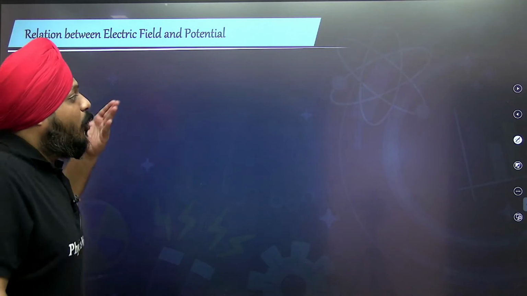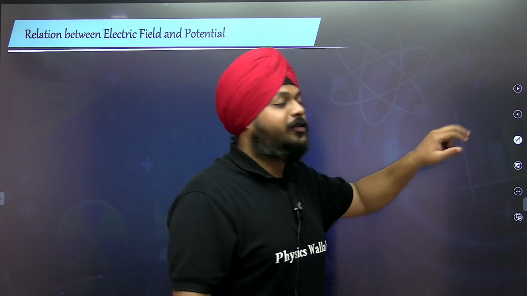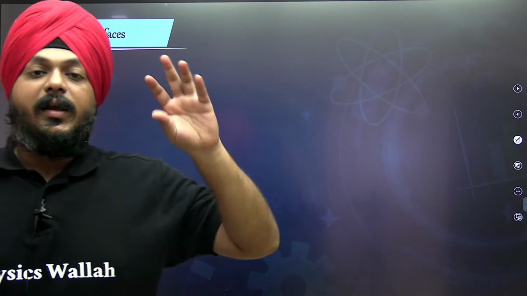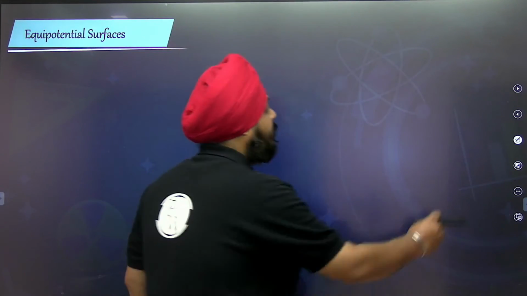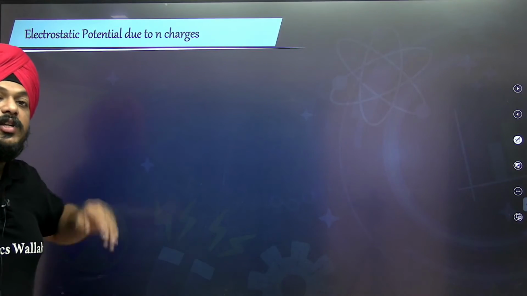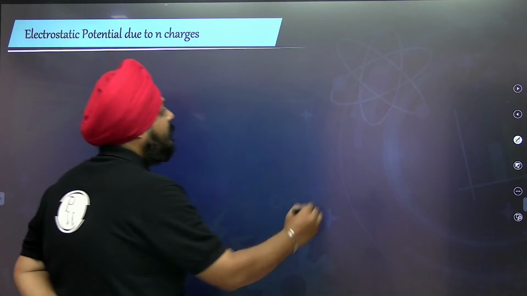Now, here comes the new concept, but this we are going to see afterwards. First of all, it is important to understand what this electrostatic potential is all about. Electrostatic potential due to the n charges.